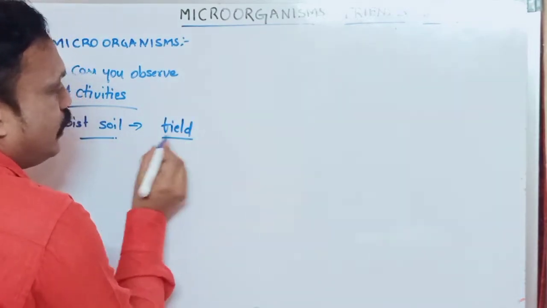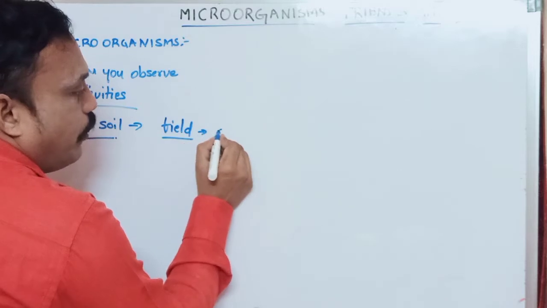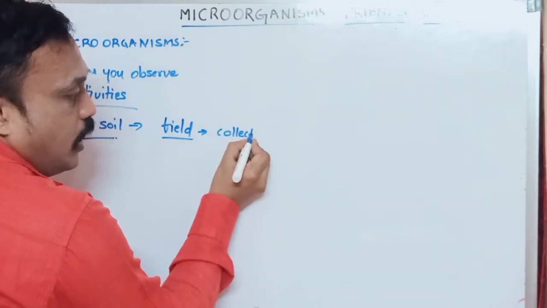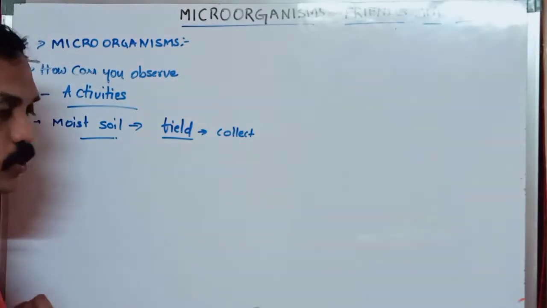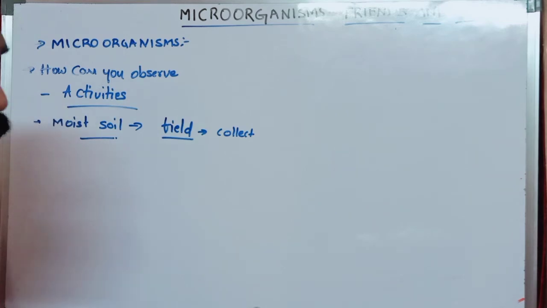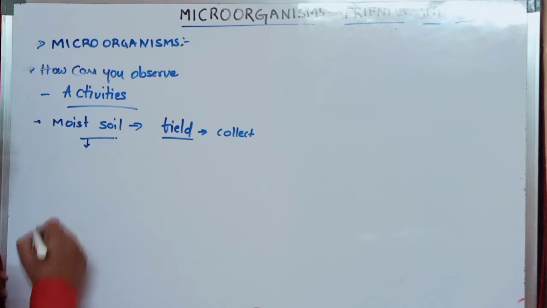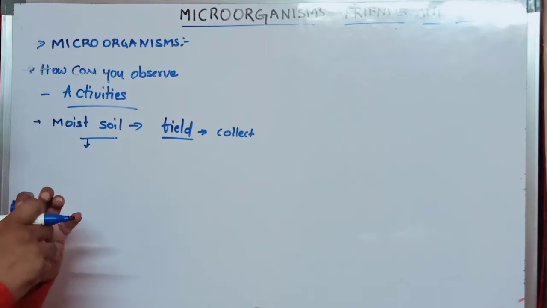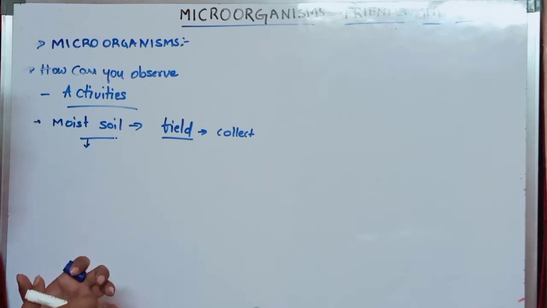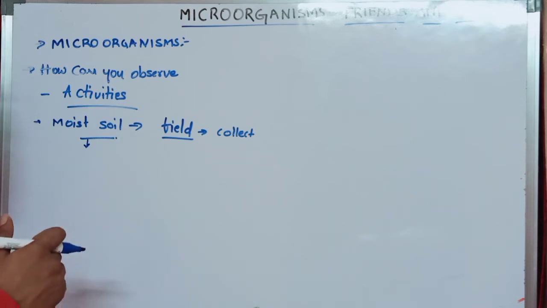Why do we have to take moist soil only? In moist soil, microorganisms grow very fast compared with dry soil. That environment is suitable for growing different types of microorganisms.